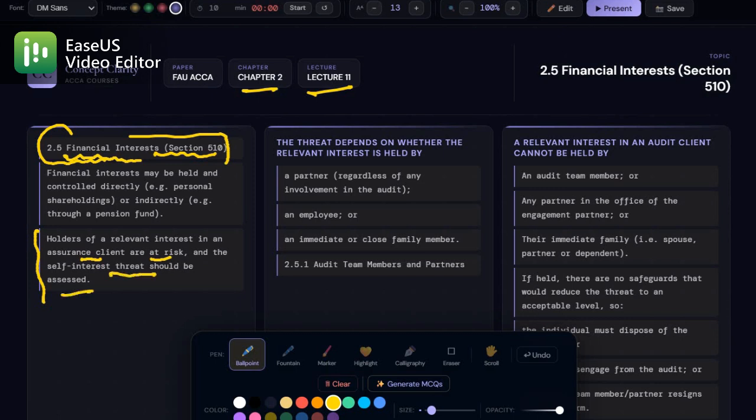Now, you might be wondering, does this apply to everyone in the firm? The answer is yes. Partners, employees, and even family members. So the threat depends on whether the relevant interest is held by a partner, employee, or immediate or close family member. Clear? Now audit team members and partners. So here is the strict rule.